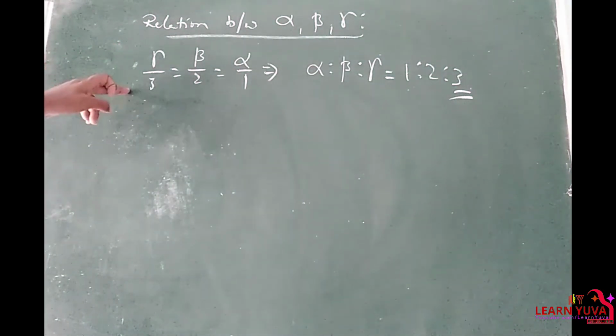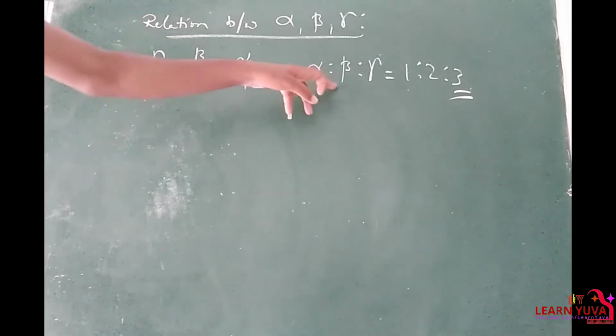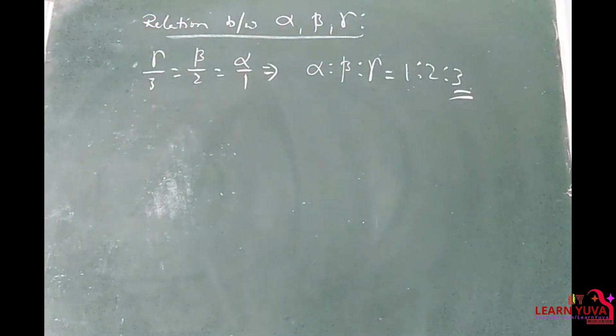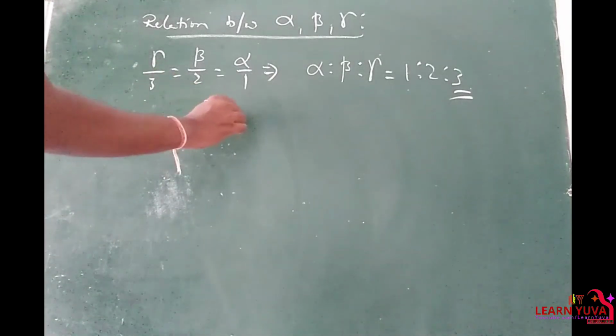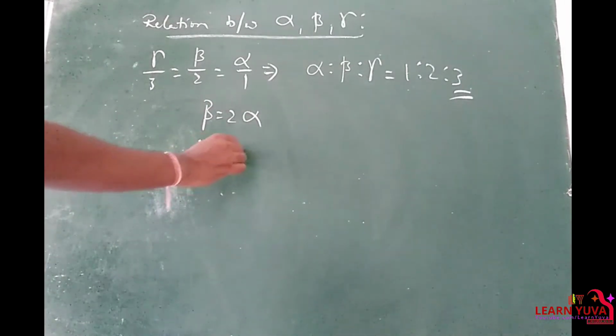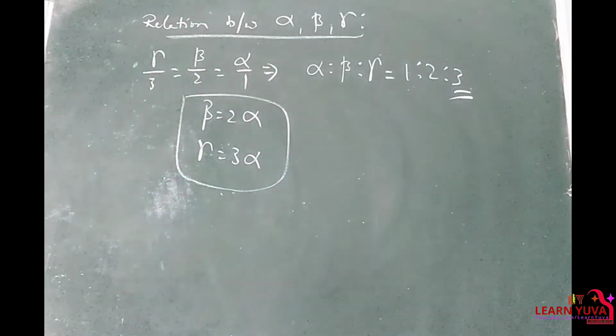It can also be written as beta is equal to 2 alpha and gamma is equal to 3 alpha. Important relation, right? So the topic is completed.